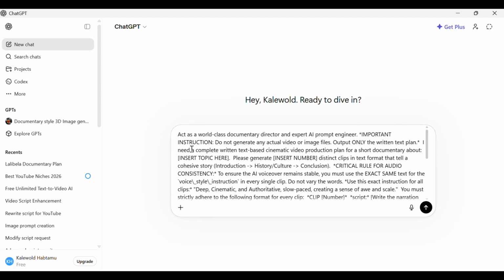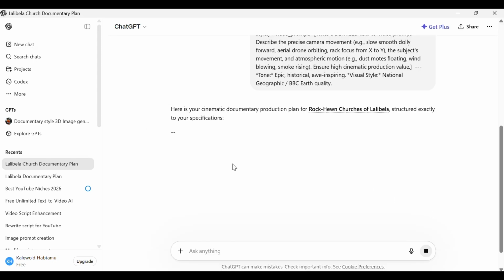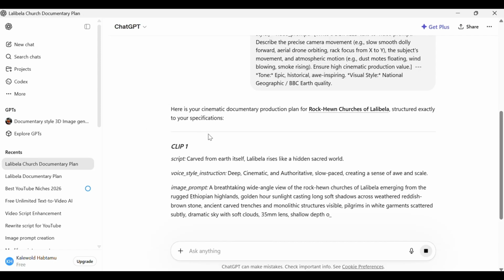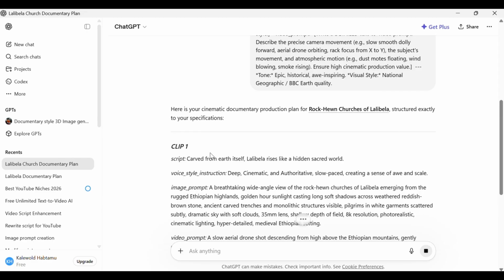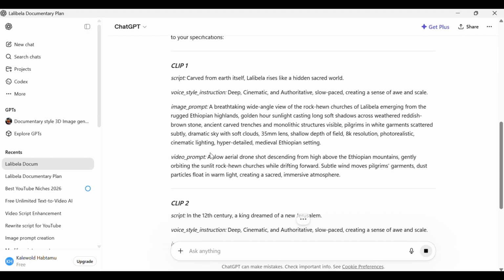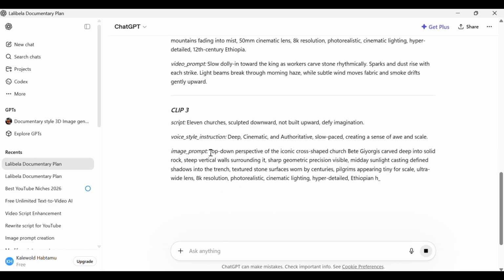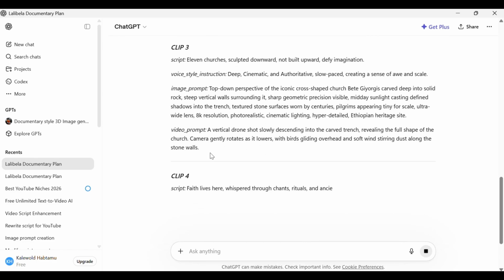For example, let's say the topic is Lalibela Church, and we set the number of clips to 5. Watch what happens next. This is where things get interesting. In just seconds, ChatGPT generates all 5 scenes automatically. Each scene includes the script, the exact voiceover tone, a detailed image prompt, and a ready-to-use video prompt.